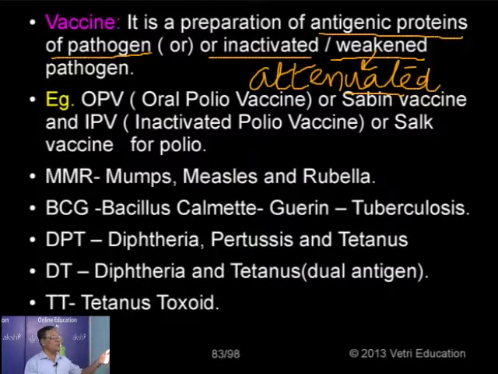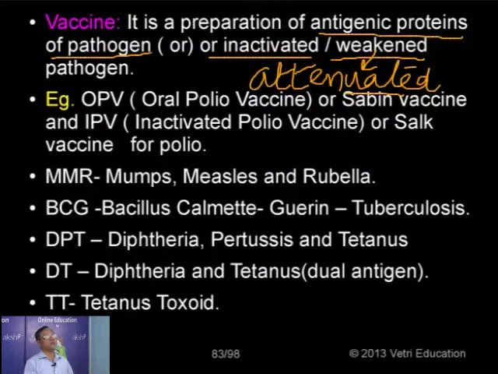The oral polio vaccine is now actually prevalent in our country. We are imparting immunity against polio by oral polio drops. It is otherwise called the Sabin vaccine because it was first proposed by Sabin. We also have another vaccine, the inactivated polio vaccine, also called the Salk vaccine for polio. We have seen already the MMR vaccine for the three diseases, measles, mumps and rubella.